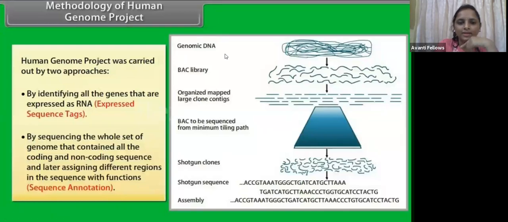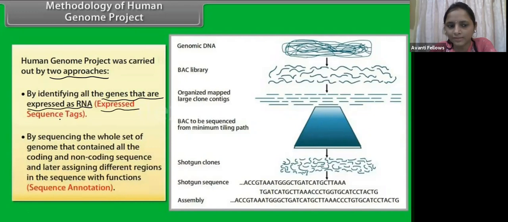Okay, Tejas. So, guys, the Human Genome Project was carried out by two approaches. We should not simply take the DNA and sequence it. There are two main approaches. The first is identifying all the genes that are expressed as RNA, which is called expressed sequence tags.